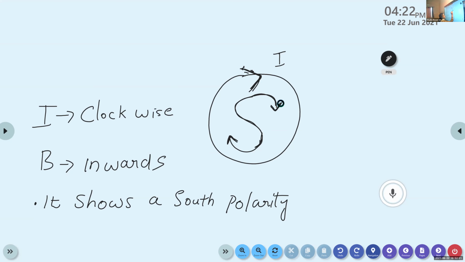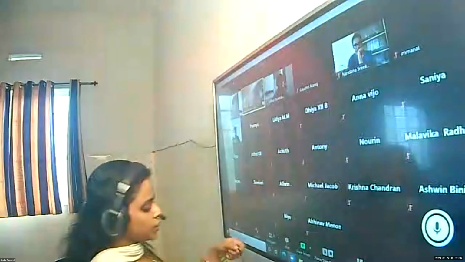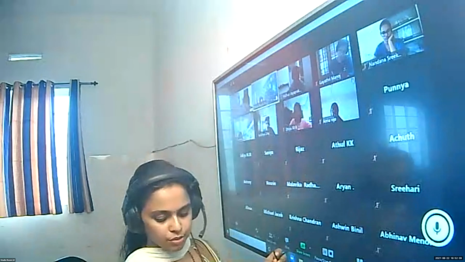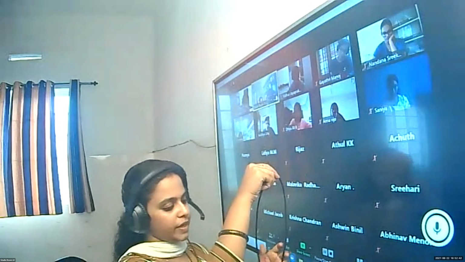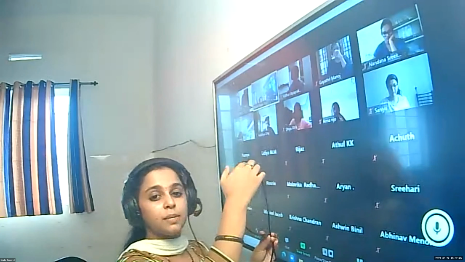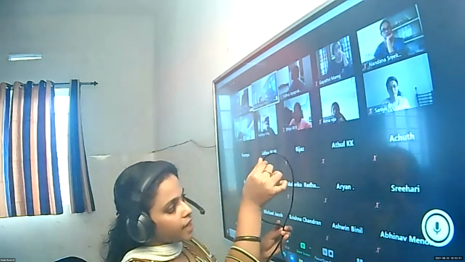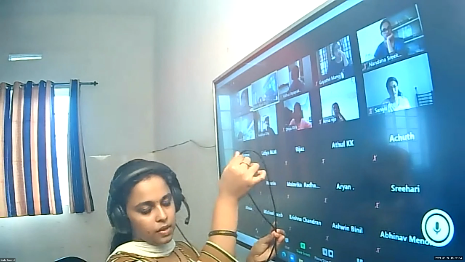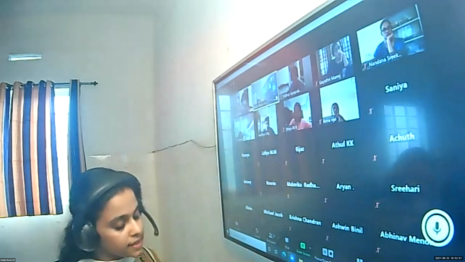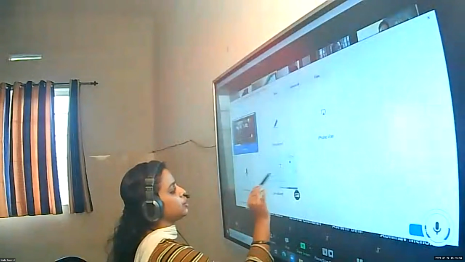That is, the observable part of the circular loop is south, and the other part, behind this, is north. So here we can say it is pointing from south to north. Just imagine it is a solid thing, not a hollow sphere, like the two sides of a coin. The observable part is known as the south and the other part is the north. So if the current flows in a clockwise direction, the direction of the magnetic field is inward and it shows a south polarity.